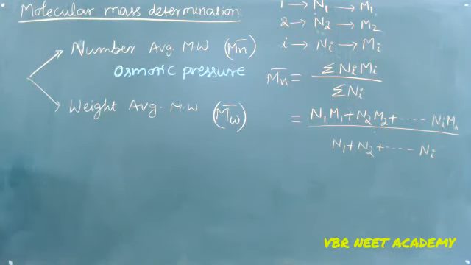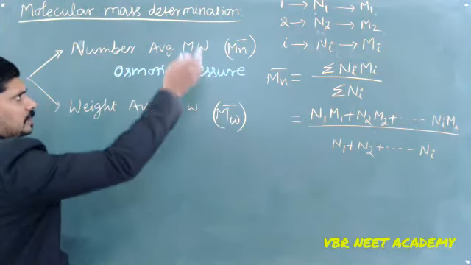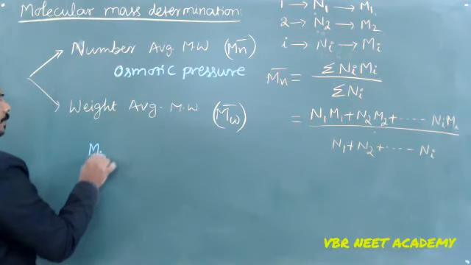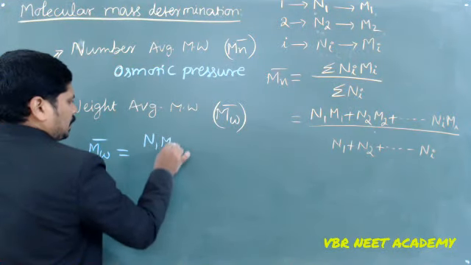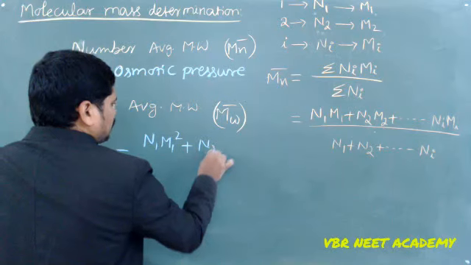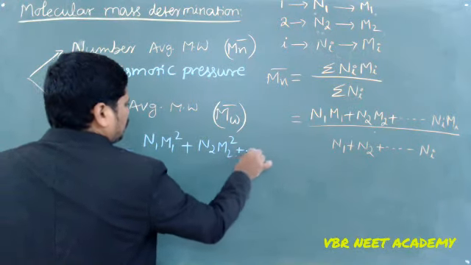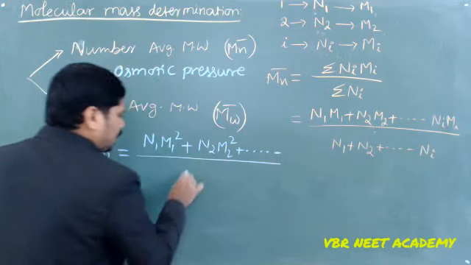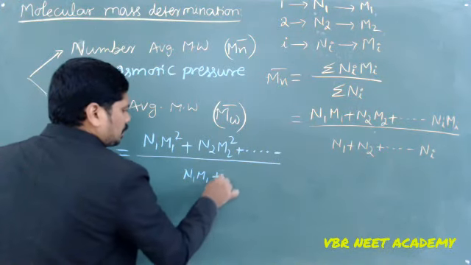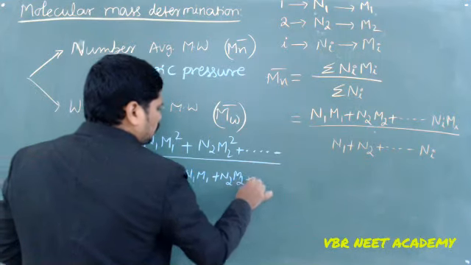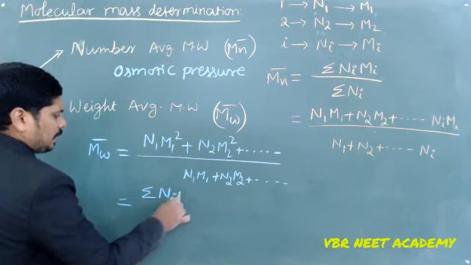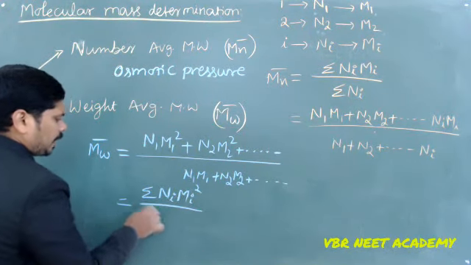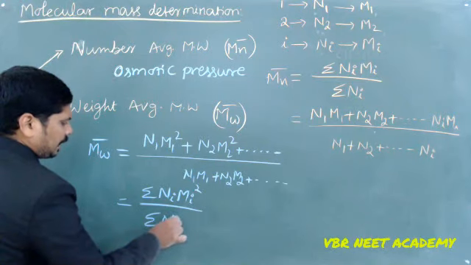And how to get the weight average molecular weight? Same concept. Mw bar is equal to N1 M1 square plus N2 M2 square plus so on, divided by N1 M1 plus N2 M2 plus so on. So I can write this as sigma Ni Mi square by sigma Ni Mi.